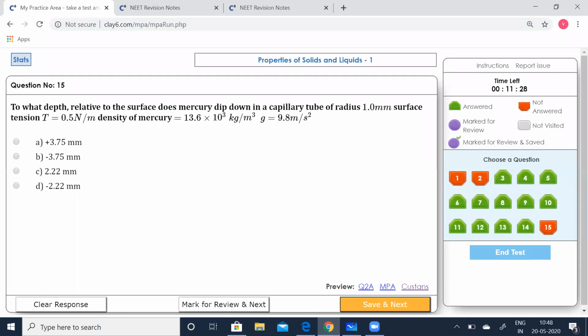To what depth relative to the surface does mercury dip down in a capillary tube of radius 1 millimeter? Surface tension T is equal to 0.5 Newton per meter. Density of mercury is given as 13.6 into 10 to the power of 3 kilograms per meter cube. Take g as 9.8 meters per second squared.